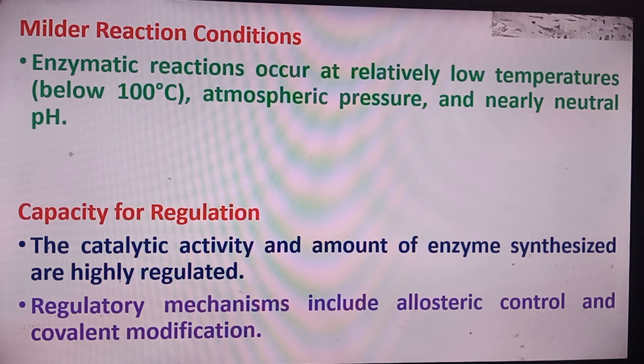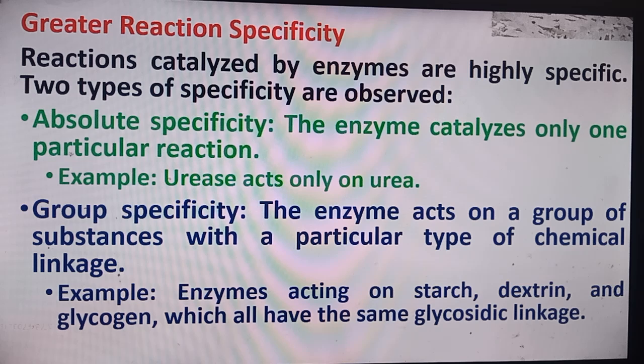Capacity for regulation. The catalytic activities and the amount of enzyme synthesis are highly regulated. Regulatory mechanisms include allosteric control and the covalent modifications. Greater reactive specificity. Reactions catalyzed by the enzymes are highly specific. Two types of the specificities are observed. One, absolute specificity. The enzyme catalyzes only one particular reaction.